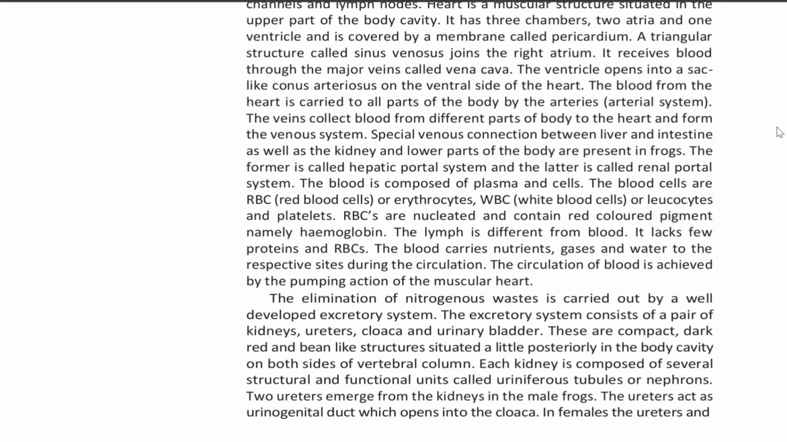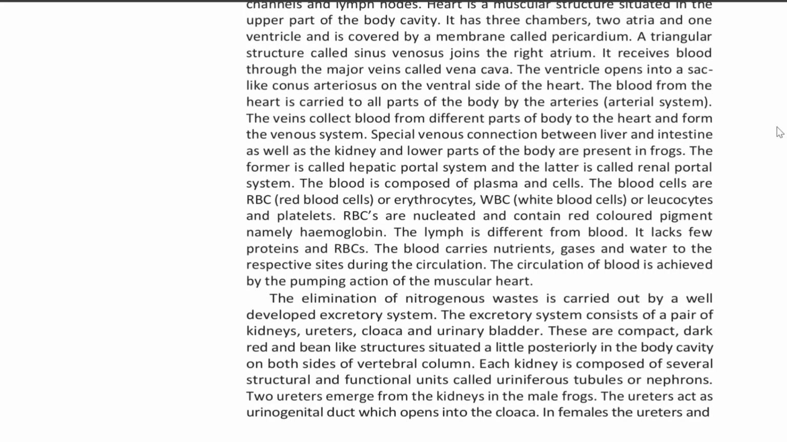The blood is composed of plasma and cells. The blood cells are RBCs, that is red blood cells or erythrocytes, WBCs, that is white blood cells or leukocytes, and platelets. RBCs are nucleated and contain a red-colored pigment, namely hemoglobin. The lymph is different from blood. It lacks a few proteins and RBCs.